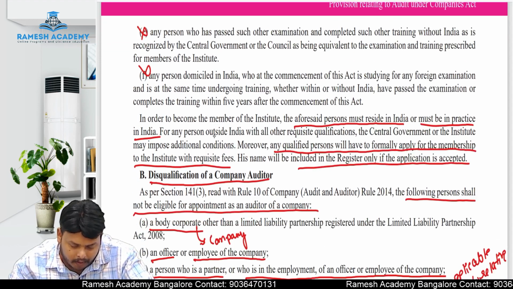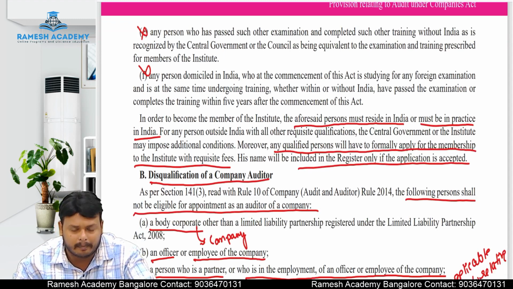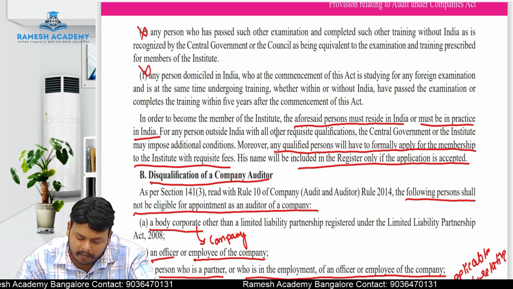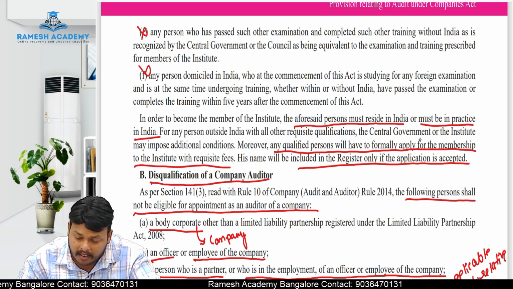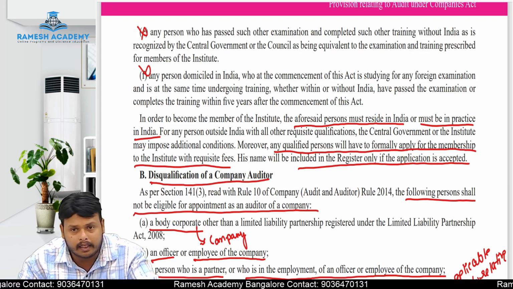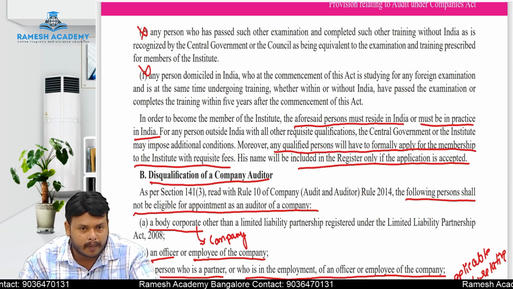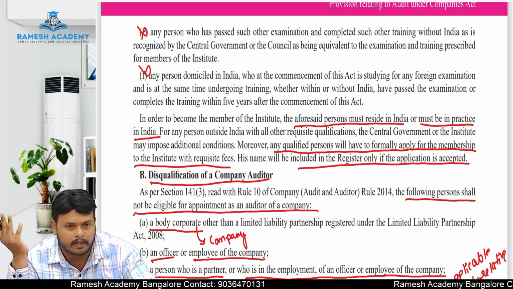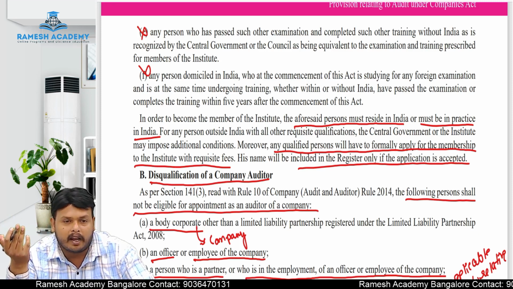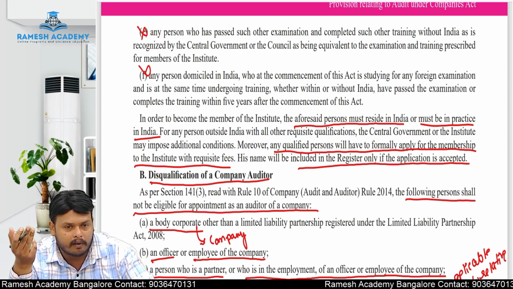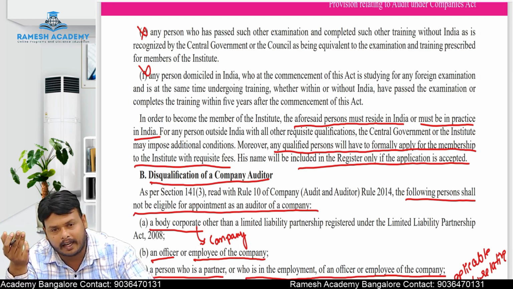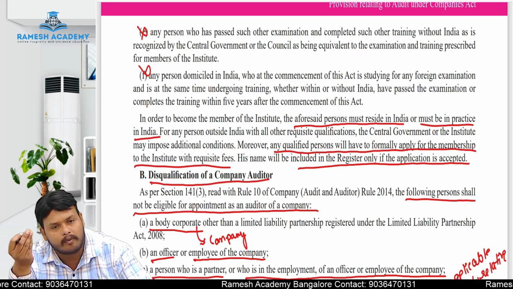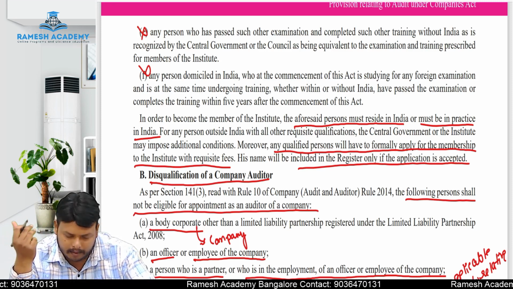Same thing he gave. All these things are nothing but repeating things only. It is not even required to know the definition of a CA for us. In order to become a member of the institute, the aforesaid persons must reside in India or must practice in India. Definitely, he has to stay in India and he has to practice in India. Then only it is possible. If you are passing CA in India and if you want to go and practice in USA, it's not possible. Why? Because in USA, the public accountant is known by another name, CPA, certified public accountant. That is different again, and the laws will be different. Any person who is passing CA, that practice will be applicable only to India, not other countries.